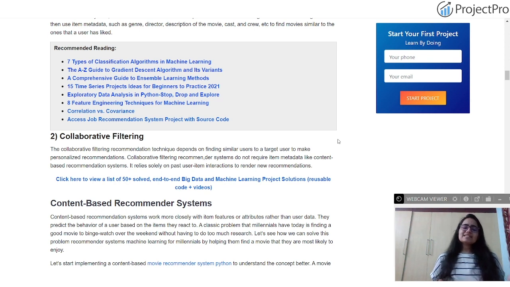Now let's talk about collaborative filtering in more detail. There can be many types of collaborative filtering, with subdivisions like item-based collaborative filtering and user-based collaborative filtering. As the word says, it has to do with how similar two entities are. In item-based collaborative filtering, the recommendation system will compute the similarity, and you can take any metric, for example the cosine similarity score, to calculate the similarity distance between two items or two users to understand how similar they are.